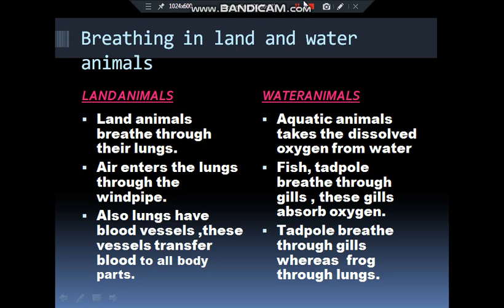As different types of animals that live on land, air or in water move in different ways, in the same way the animals that live on land or in water breathe in different ways. First of all, we will learn about land animals, the animals that live on land. So land animals breathe through the lungs. In the same way, humans also breathe through their lungs.